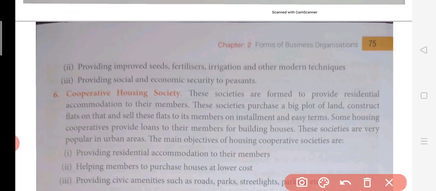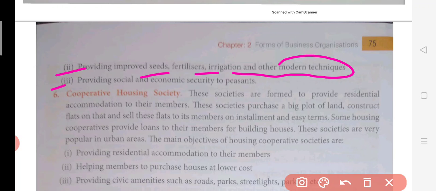Now what else do they need? Improved seeds and fertilizer, so this is another objective. Modern technique means tools and equipment, as I told you, so that small farmers can easily avail such goods, because big and large farmers can easily afford tractors and all, but it is not possible for the small farmer to avail such goods. So the second point definitely points us toward improved fertilizers, seeds and modern techniques.